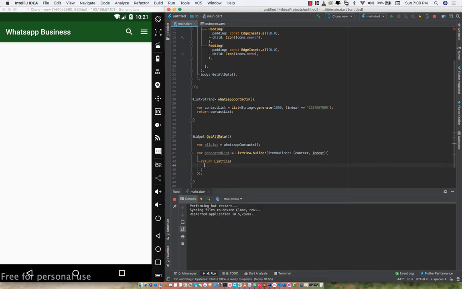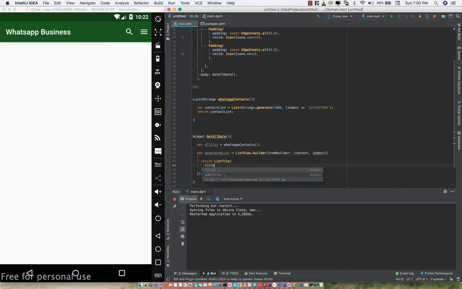So what this list tile is going to do is that is where we're going to generate our widget. First of all, we created the list to be generated, and we've converted the list into widgets, which is here. So now we're gonna transfer the widget to the list tile.